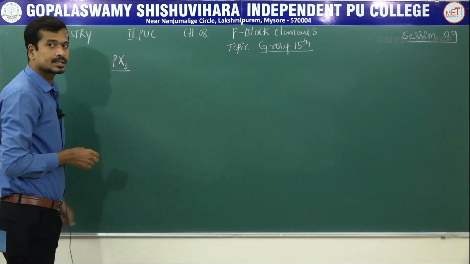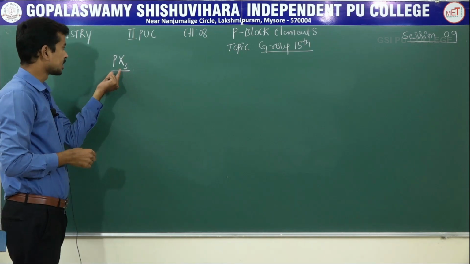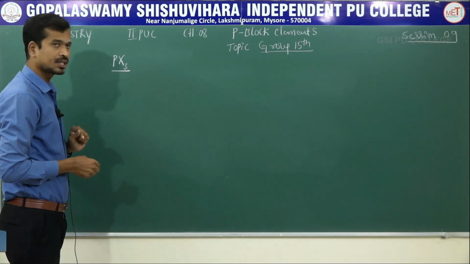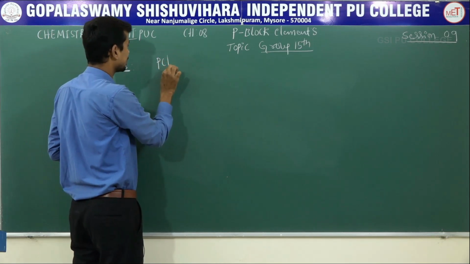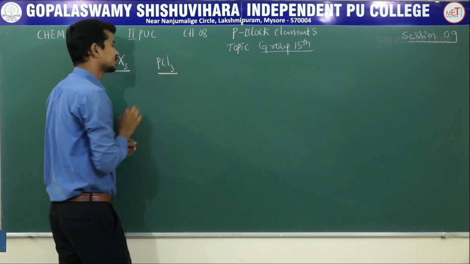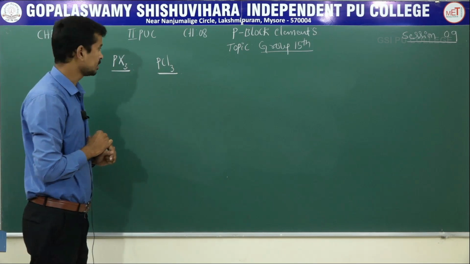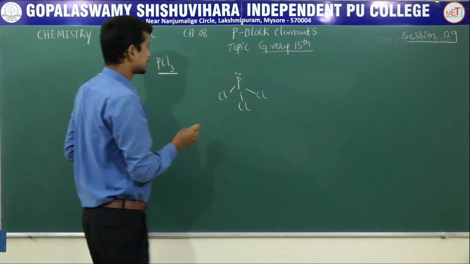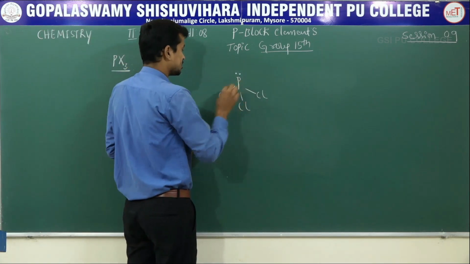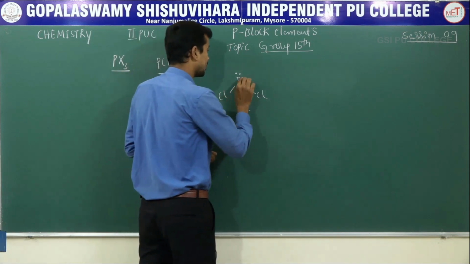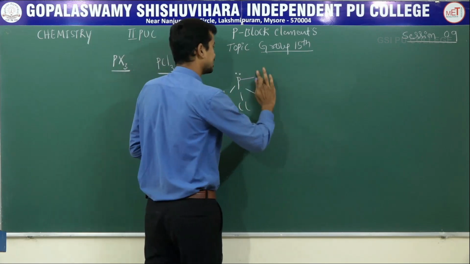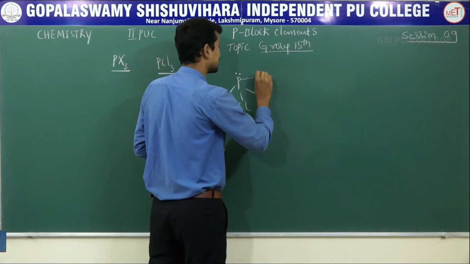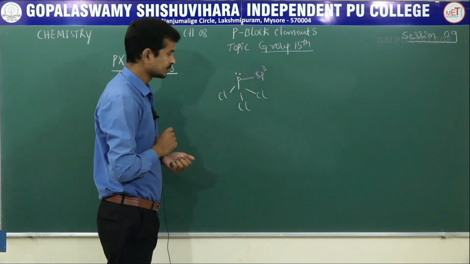Okay, let us consider first phosphorus trihalides. If X is equal to Cl, we get PCl3, phosphorus trichloride. What is the structure? The hybridization of phosphorus in phosphorus trihalides is sp3.